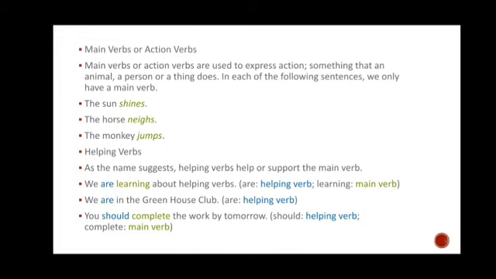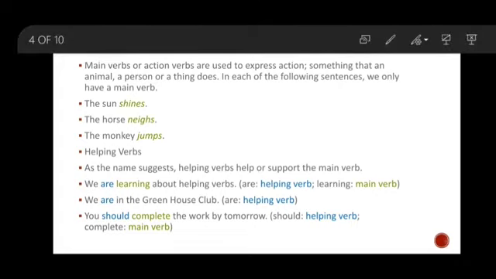Now, in second number, we have helping verbs. Now, what are helping verbs? I told you in the previous videos also: is, am, are, was, were, will, shall, should, may, might, can, could. These are all called helping verbs. As the name suggests, helping verbs help or support the main verb, because these verbs are supporting the main verb. Now see the example.